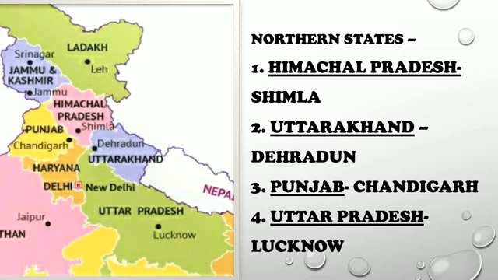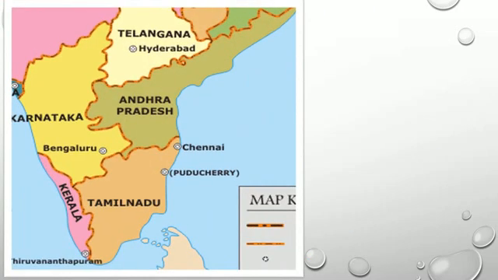And 2 more states, Haryana, whose capital is Chandigarh, and our own national capital territory of Delhi, whose capital is New Delhi. I have written only 4 states. You can practice these 6 states which comprise our northern India. The next we are going to study is the southern states of India, as you can see in the map of India.